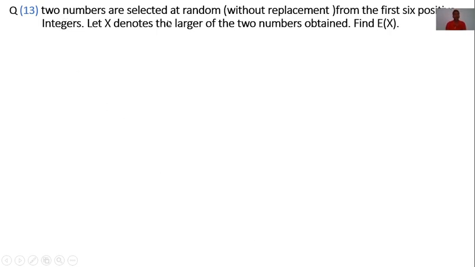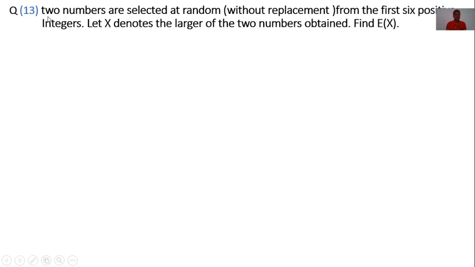Next example. Two numbers are selected at random without replacement from the first six positive integers. Let x denote the larger of the two numbers obtained. Find E of x.